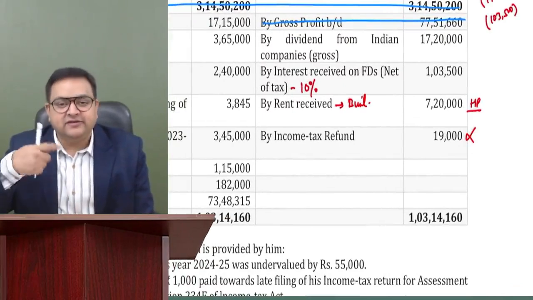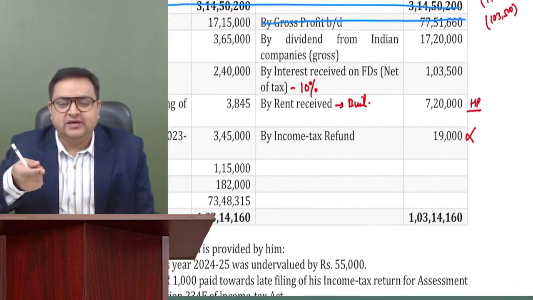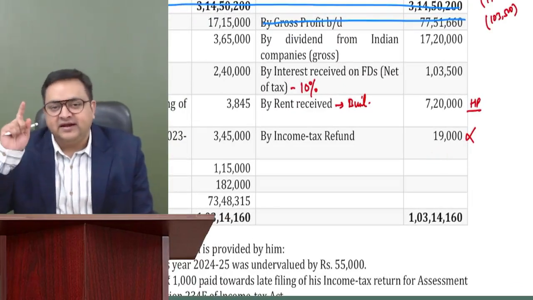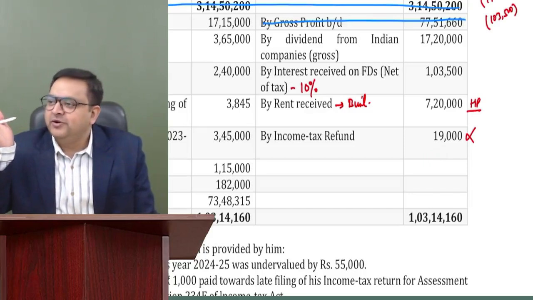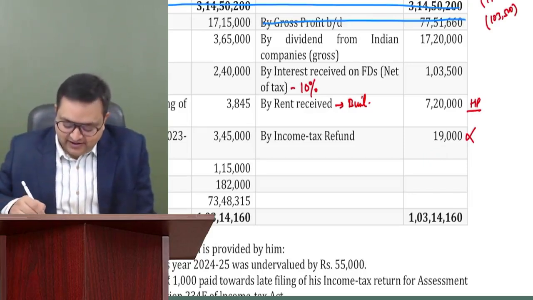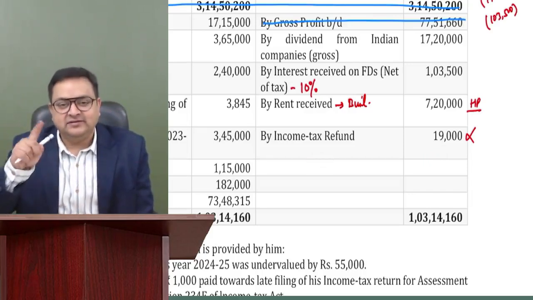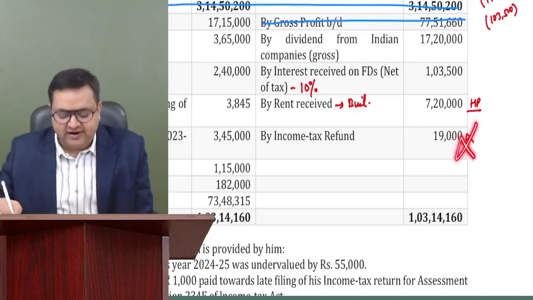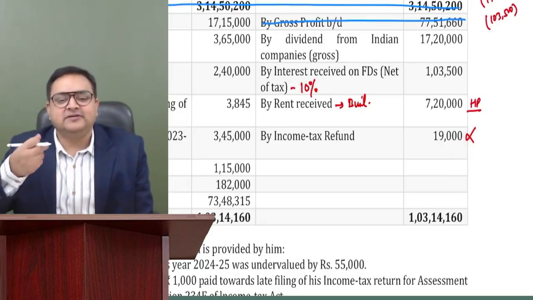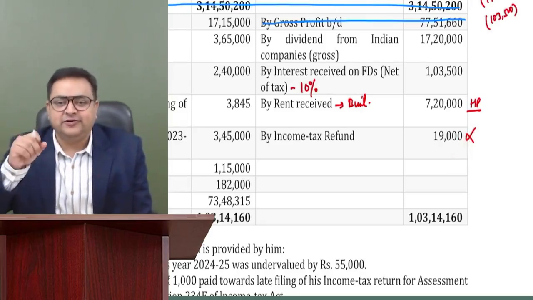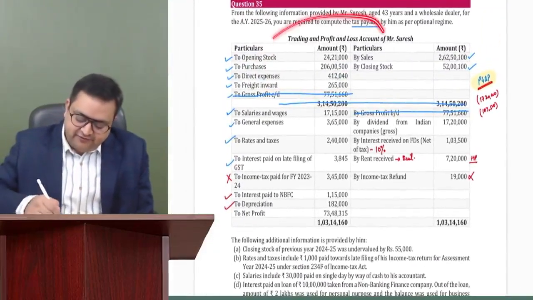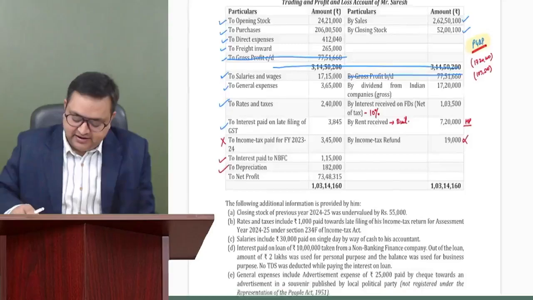However, if we get interest on income tax refund, then that is an income, but that will go in IFRS. Very good. You guys know it before me. So if it is interest on income tax refund, then it is an income, but not PGBP. Because that is the surplus amount which you are receiving, that will go in IFRS. Very nice. Okay. So now we have read this P&L account.